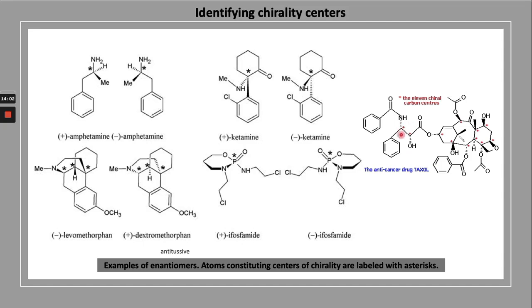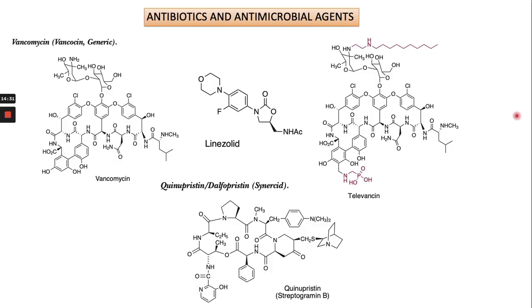This one is an example of the anti-cancer drug Taxol. If you count the chiral carbons: 1, 2, 3, 4, 5, 6, 7, 8, 9, 10 and 11. So there are 11 chiral centers in the molecule. You can see chirality plays a very important role in drug activity. Also later we will see some examples. In this one you can see how you would identify how many chiral centers are in a molecule. These are also examples of some antibiotic and antimicrobial agents. There are several chiral centers in the molecule.